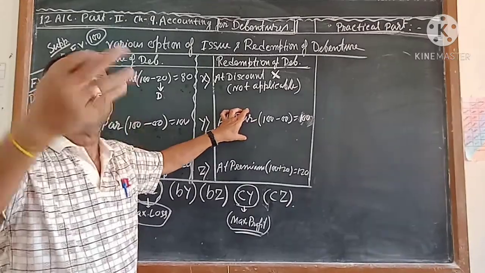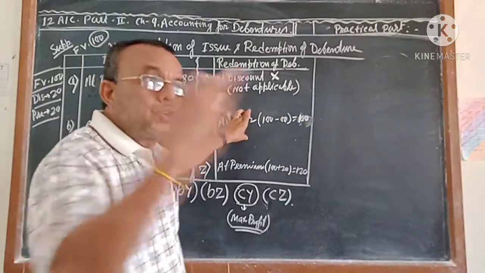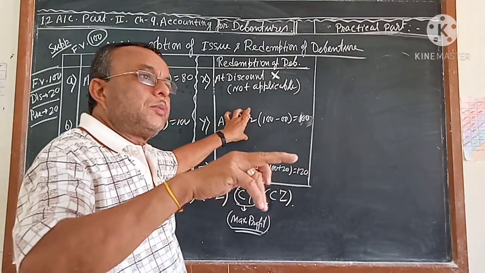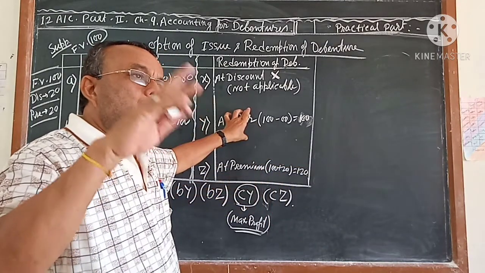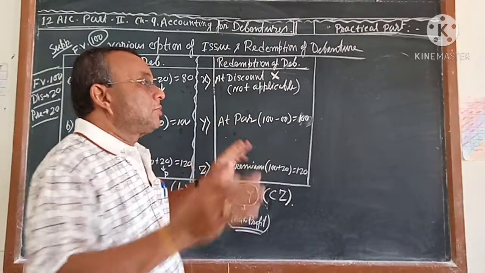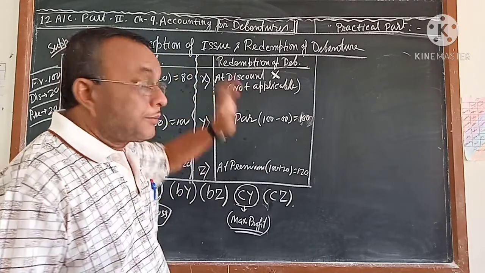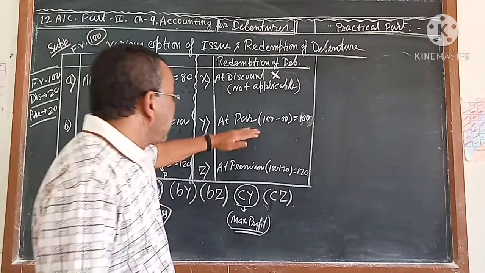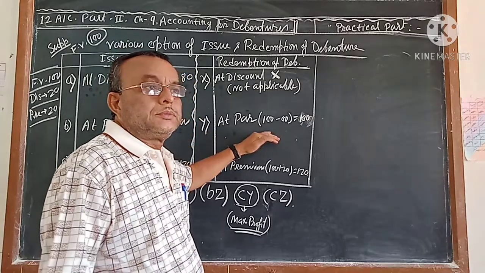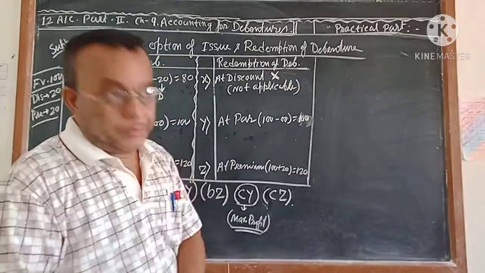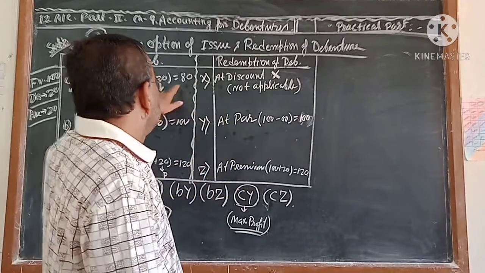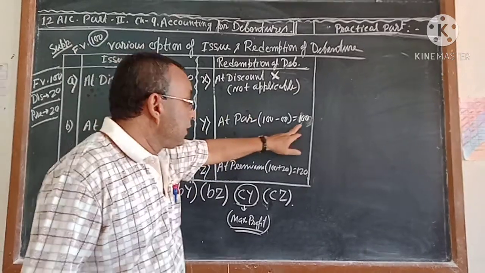When the company is going to issue the debenture, it will be mentioned that the company is going to issue this many debentures of rupees 100 each with a discount of rupees 20, and after 5 years it will be redeemed at par. This is the benefit for the debenture holder, because the debenture holder will buy at 80 rupees and will get back 100 rupees.